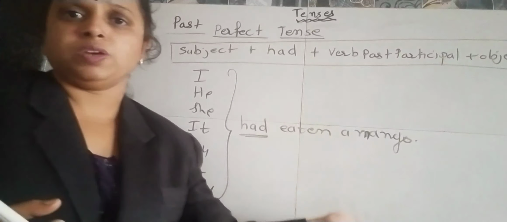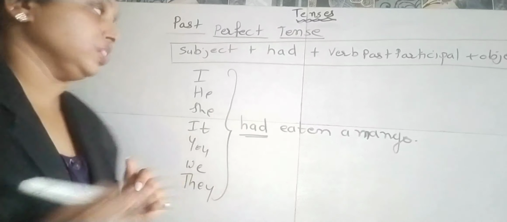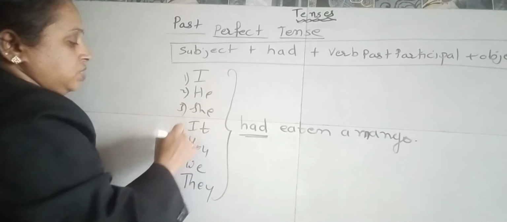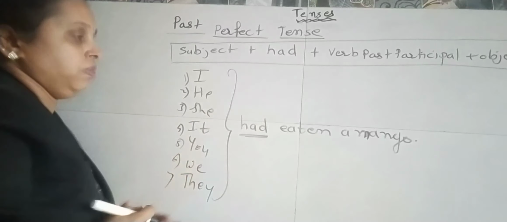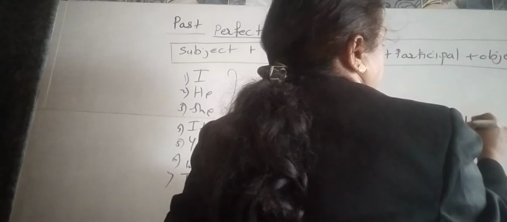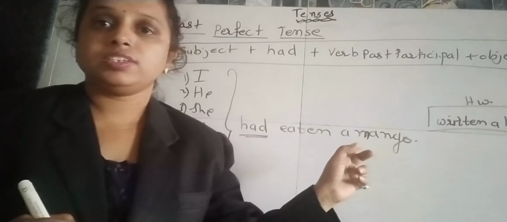There is no other verb we use for the rest. So for the seven sentences, we use the same had eaten a mango. You will write for written a letter for the homework. Understood this?